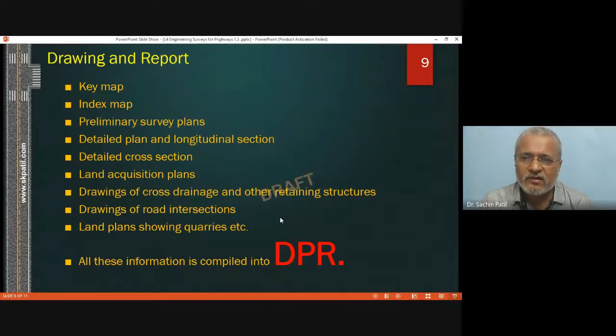Then index map: on a key map or on a map, when we are marking end stations, the locations of these stations will be marked on the map. It will be called an index map. Then the outcome of preliminary survey work will be in the form of survey plans. Detailed survey work will be converted to the longitudinal section that we have prepared as well as cross sections at all levels.